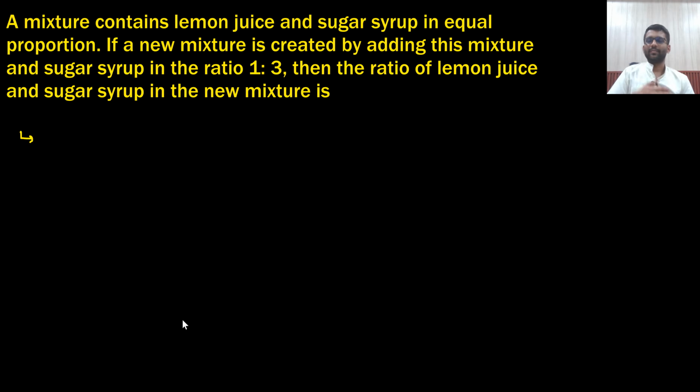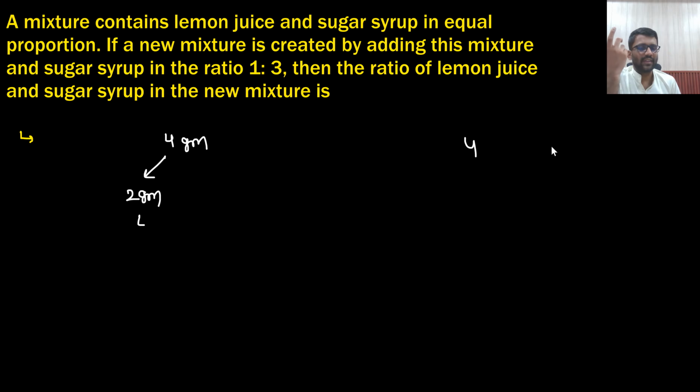Let's move to the next problem. A mixture contains lemon juice and sugar syrup in equal proportion. Okay, so 1:3 I can see here. Addition of these will be 4 grams, so let's just take 4 grams of the mixture. Why did I take 4 here? Because I can see 1:3 here. So better let's take 4 gram. Let's not take 6 gram, though you can take 6 gram as well.